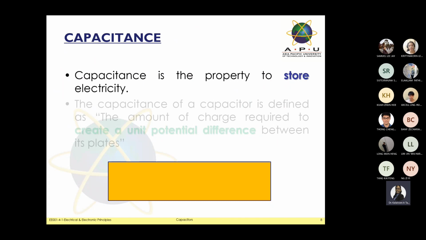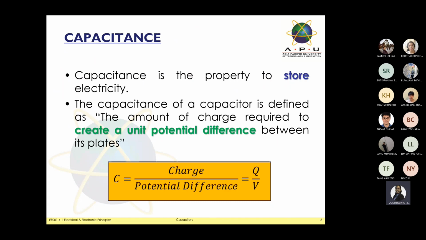Okay, so let's go for the next one. Let's have a look at capacitance. What do they mean by capacitance? There is a difference between capacitor and capacitance. Capacitance is a property of stored electricity. The next one, capacitance of a capacitor. Capacitor means a component, where they define it based on the capacitance. Take note of the word here: capacitance of the capacitor is defined as the amount of charge required to create a unit potential difference. Take note of the words they highlighted to you: create a unit potential difference between the plates. It means the first plate and the second plate.